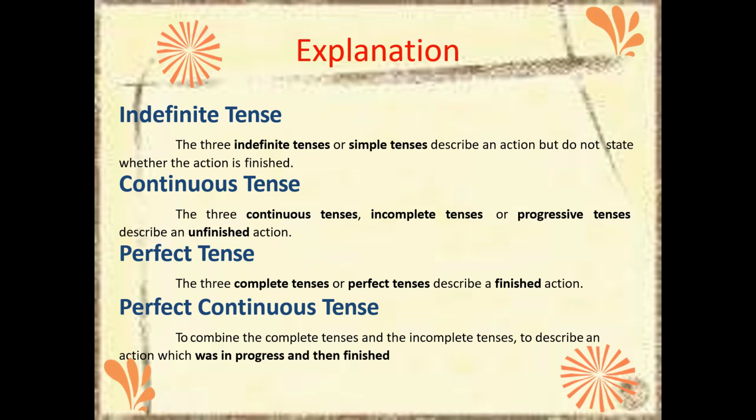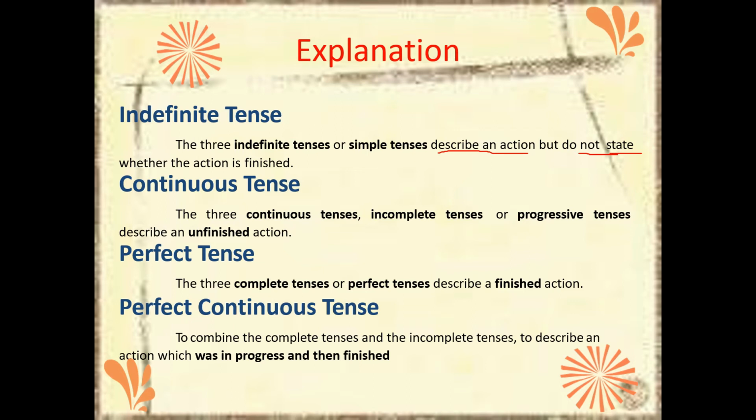Actually it is indefinite only, we made it simple for our convenience. The three indefinite tenses are simple tenses, they describe an action but do not state whether the action is finished or not.